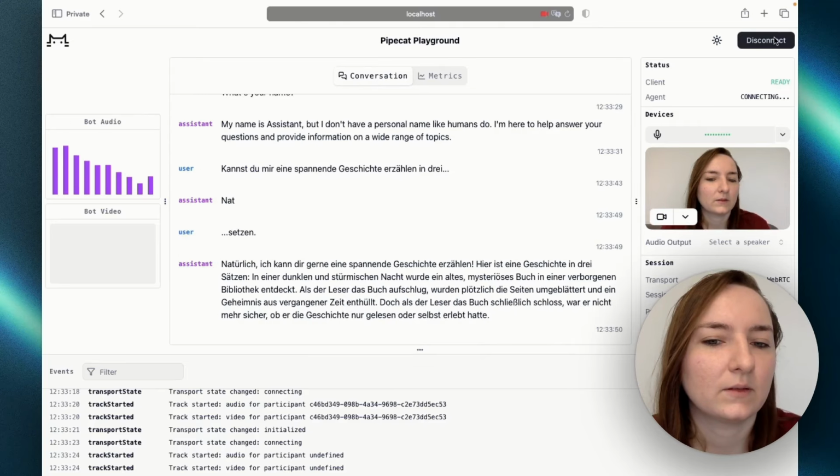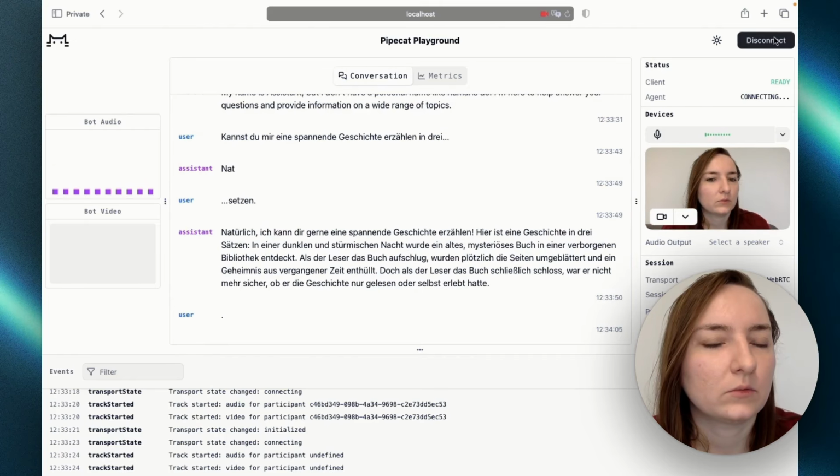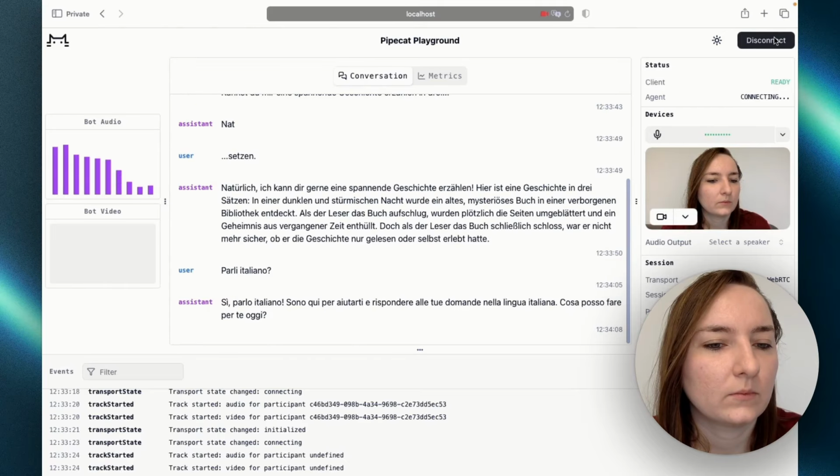Natürlich. Ich kann dir gerne eine spannende Geschichte erzählen. Hier ist eine Geschichte in 3 Sätzen. In einer dunklen und stürmischen Nacht wurde ein altes, mysteriöses Buch in einer verborgenen Bibliothek entdeckt. Als der Leser das Buch aufschlug, Parli italiano? Sì, parlo italiano.